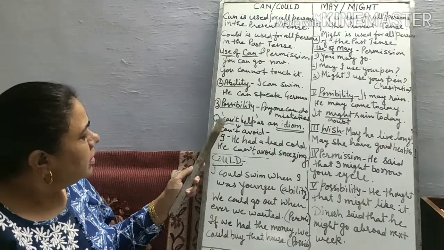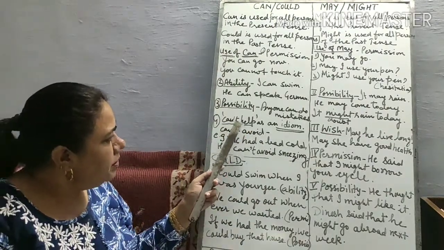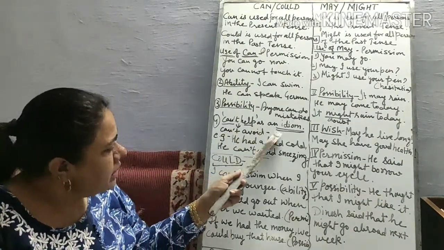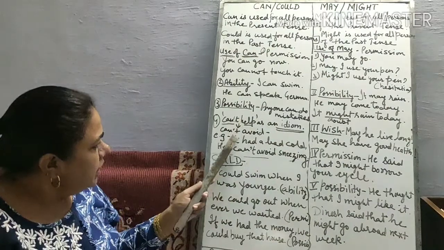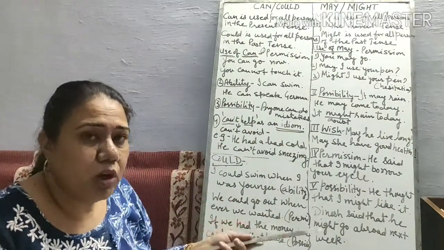Next is cannot help. When we write cannot help, can in negative form with help as an idiom, the meaning is cannot avoid. Cannot help means cannot avoid the things.